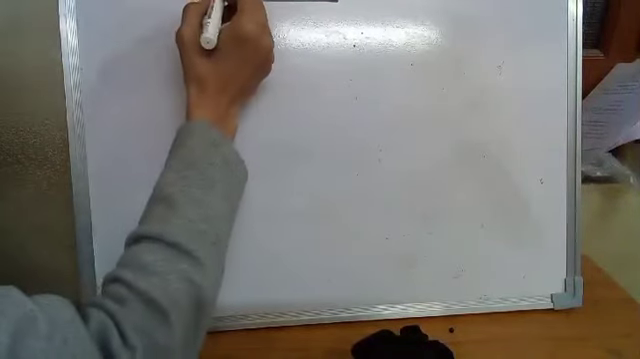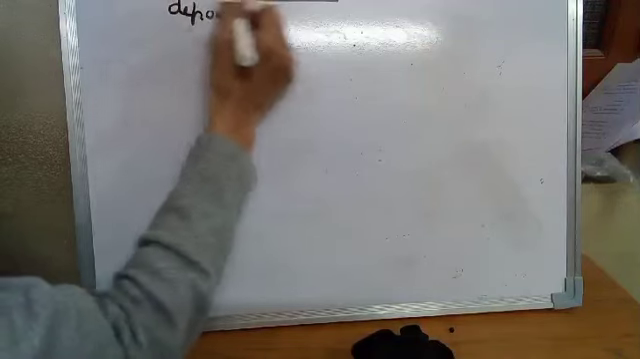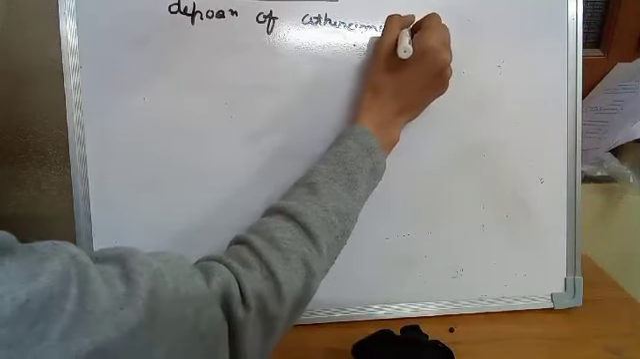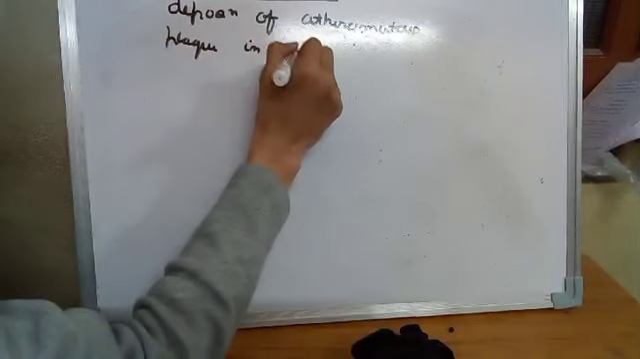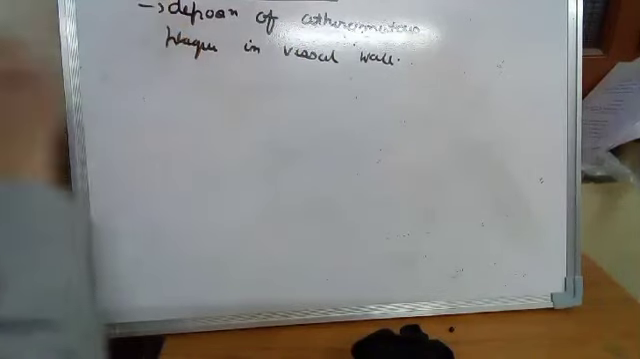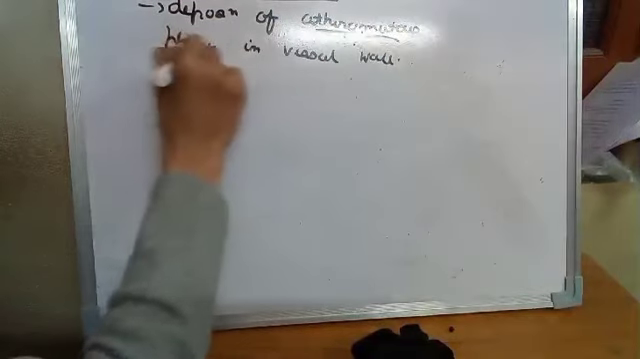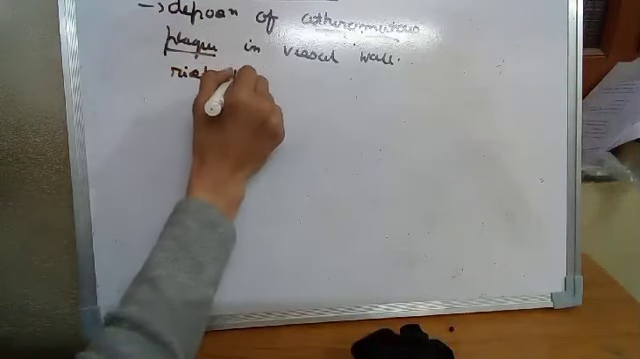So, what is atherosclerosis? The definition: atherosclerosis, as the name suggests, is deposition of atheromatous plaque in the vessel wall. This is atherosclerosis. Now we'll discuss how this atheromatous plaque looks and what the risk factors are. First we'll see the risk factors of atherosclerosis.